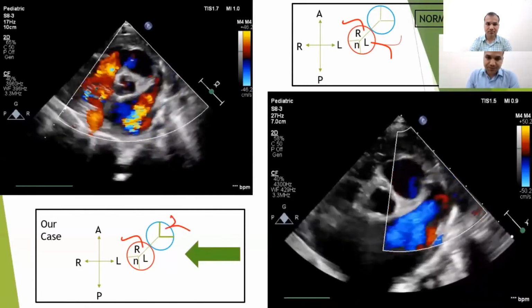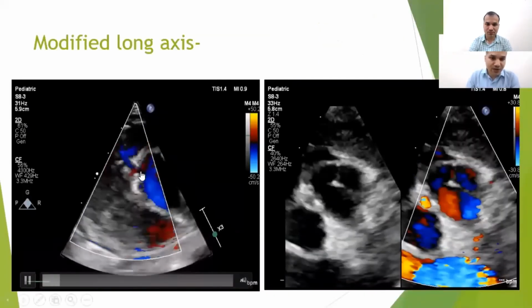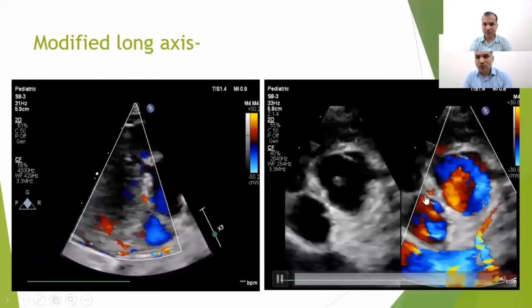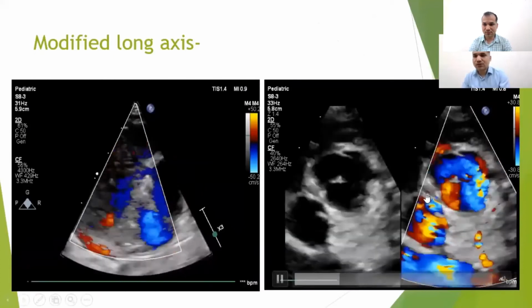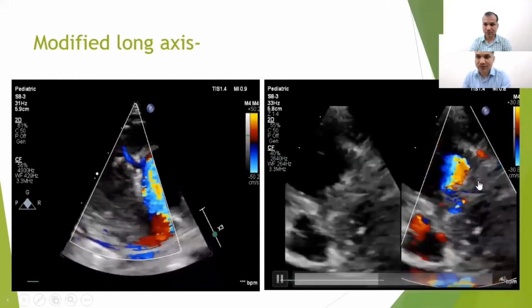So this is a modified long axis view showing the same thing. The LCA originated from the pulmonary artery and divided into the LAD and LCX. And this is the zoomed short axis view showing the LCA originating from the non-facing pulmonary artery and dividing into the LAD and LCX.